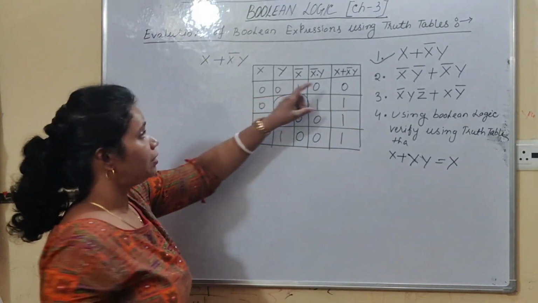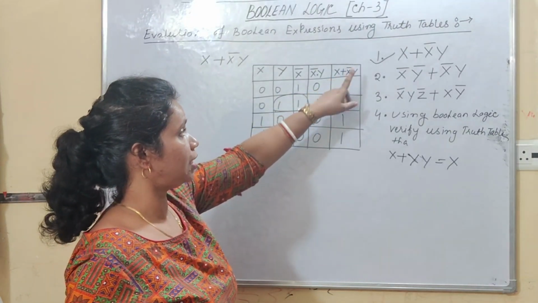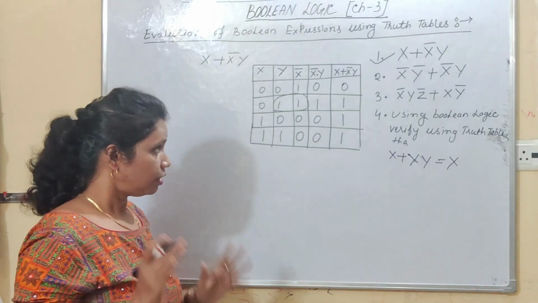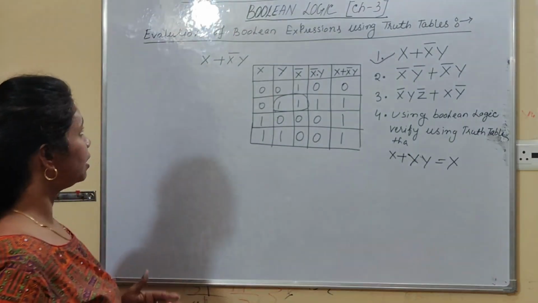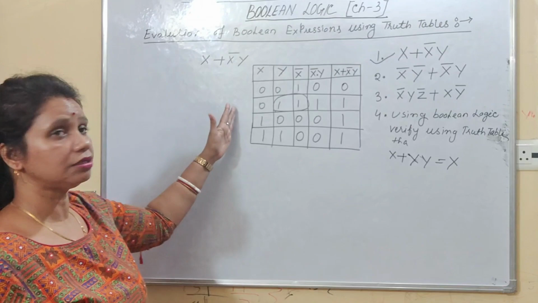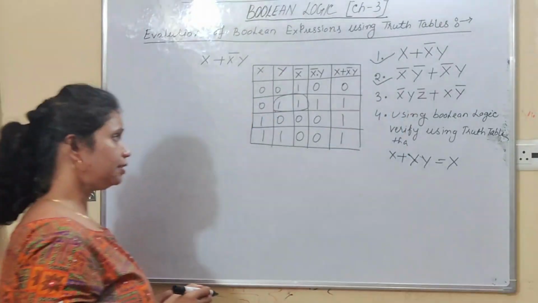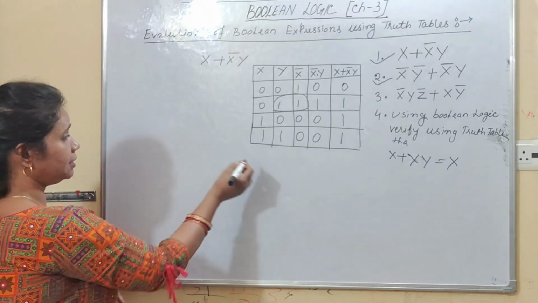Now the output of x plus x bar y is 0, 1, 1 and 1. Right, students? Hope all of you understood how to evaluate a Boolean expression by using a truth table. Now, the second question I want to discuss, that is question number 2. So, what does question number 2 say?